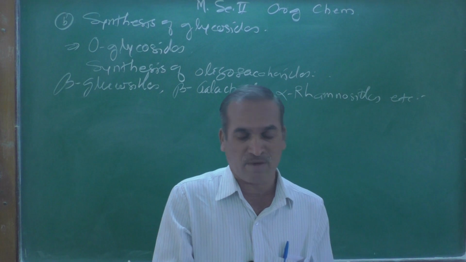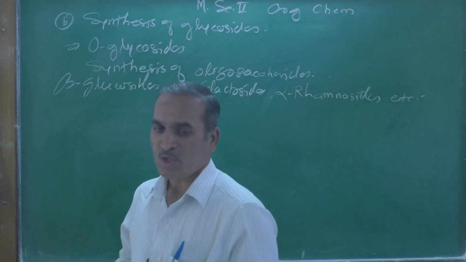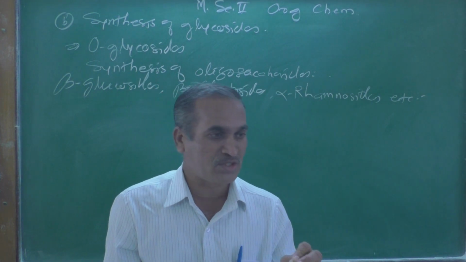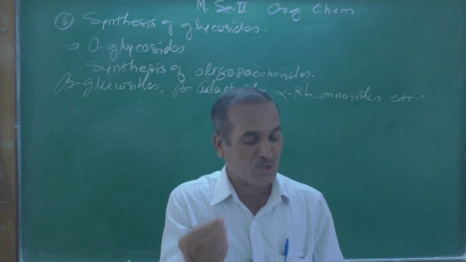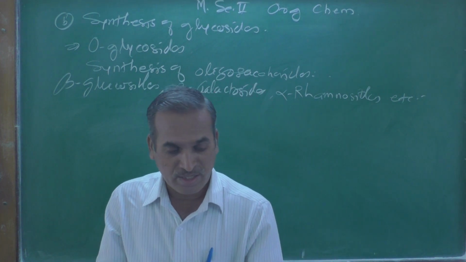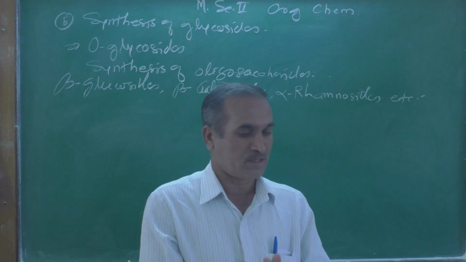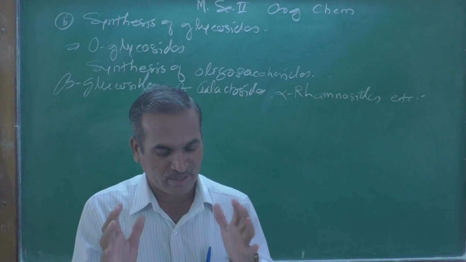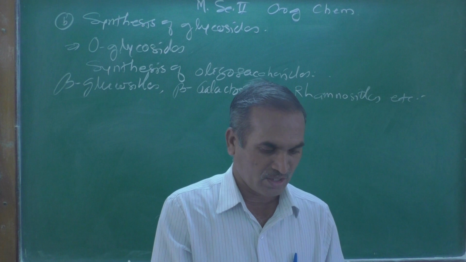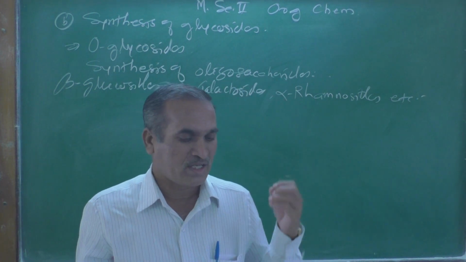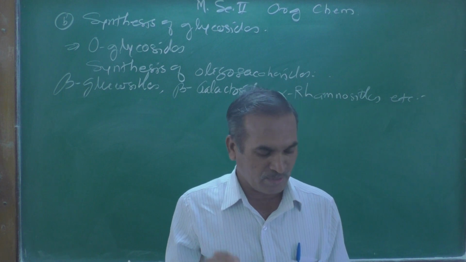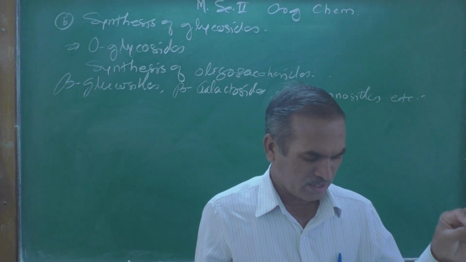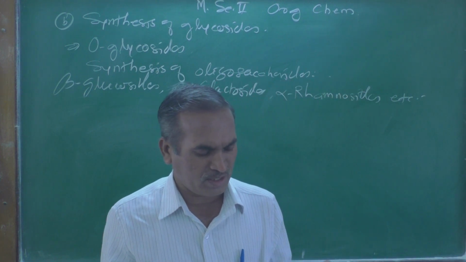Suppose in the case of another form of donor, there is a possibility of getting a mixture of alpha and beta O-glycosidic products, but in such cases greater selectivity occurs. That's why we discussed in detail various catalysts such as DBU or MTBD.